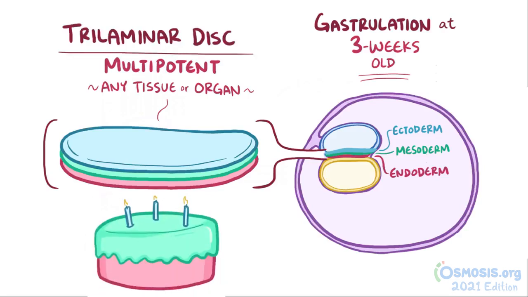So imagine the embryo like a birthday cake, with the ectoderm as the candles, the mesoderm as the green frosting, and the delicious strawberry cake as the endoderm. We can put 3 candles on this cake to help you remember that gastrulation happens during week 3.